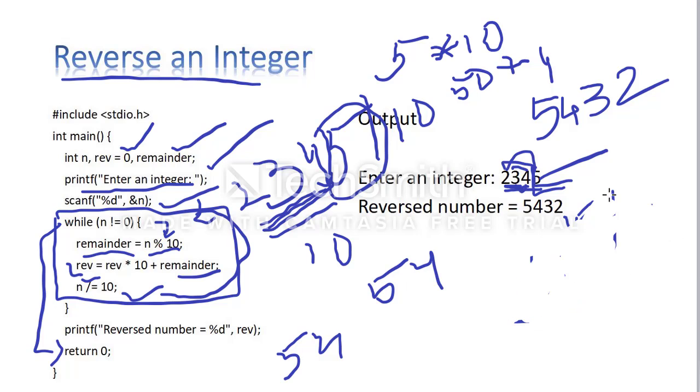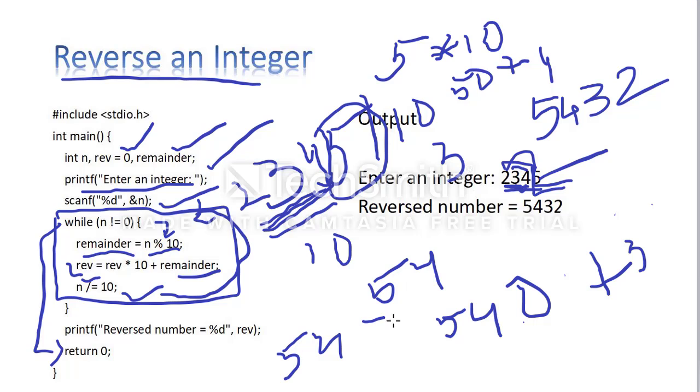So I got 54. Again I have to take the numbers 2, 3. I am taking division by 10 on the n value. What is the n value here? 234. 234 divided by 10, you are getting 23. Again I am repeating with 23. 23 is not equal to 0, correct? And 23 modulo 10 means I am getting 3 as the remainder. So REV into 10, what is the value? 54. 54 into 10 is 540, plus 3, 543. So here I got 543.